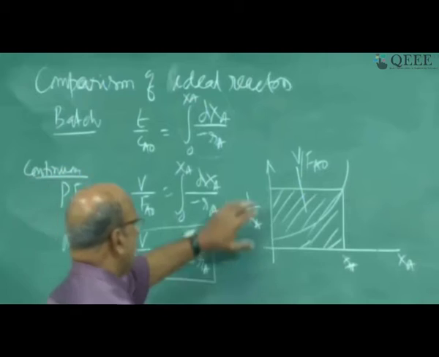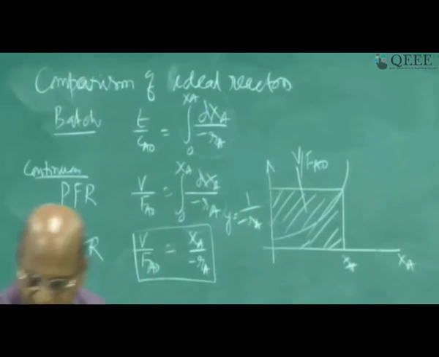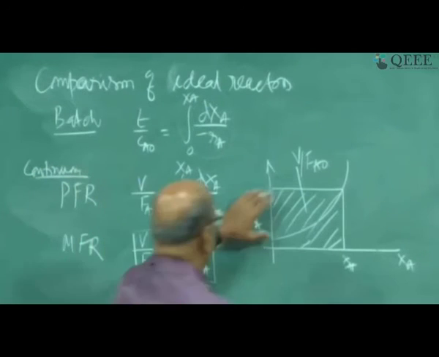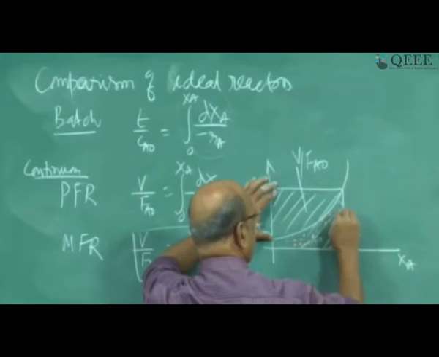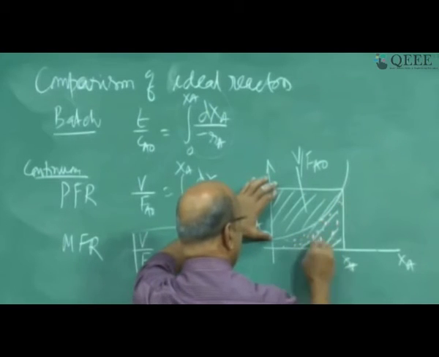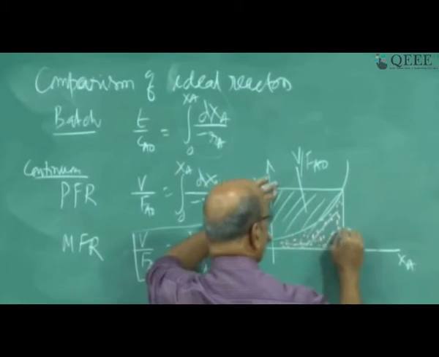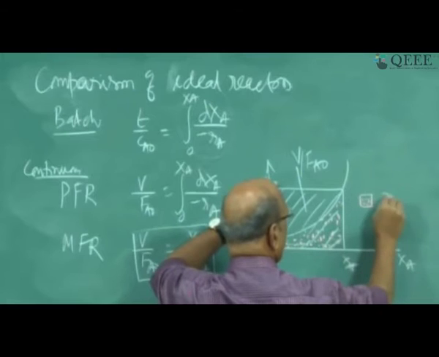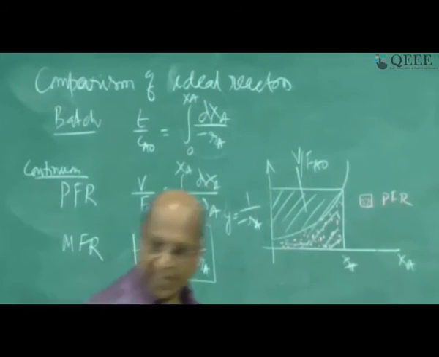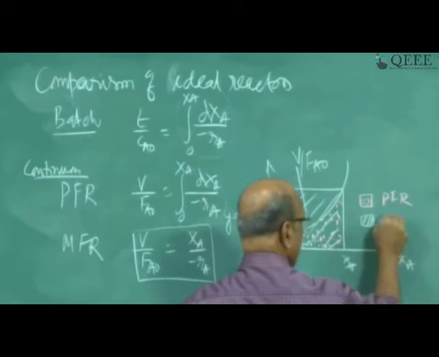So naturally this entire area is larger than this area, because this area is for PFR, and this one is for MFR.